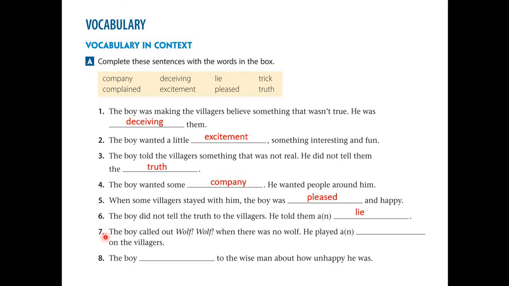Next, number 7. The boy called out wolf, wolf, when there was no wolf. He played a trick on the villagers. And number 8. The boy blanked the wise men about how unhappy he was. So this is complaint. So he is complaining about what happened. Alright, so please take note of each answer and don't forget to write them in your book.